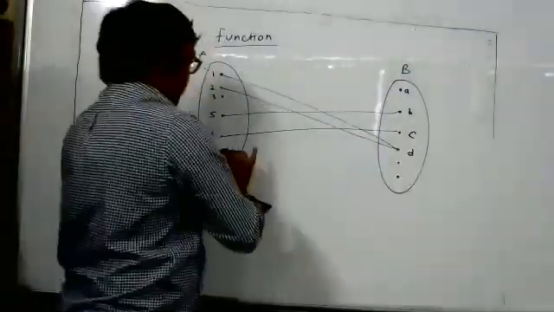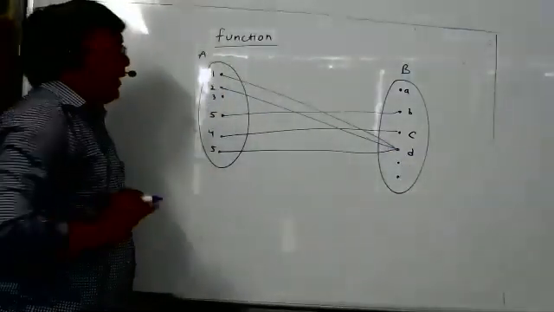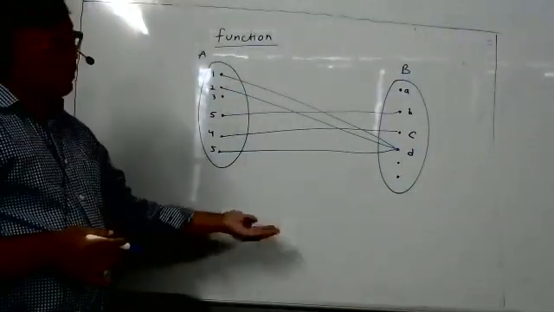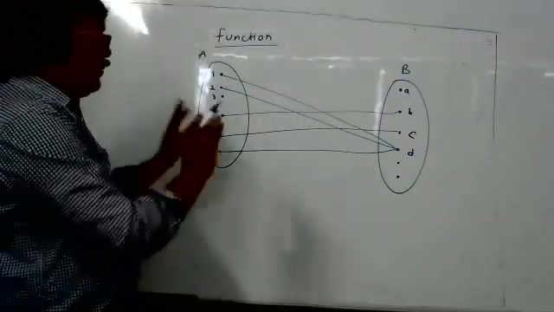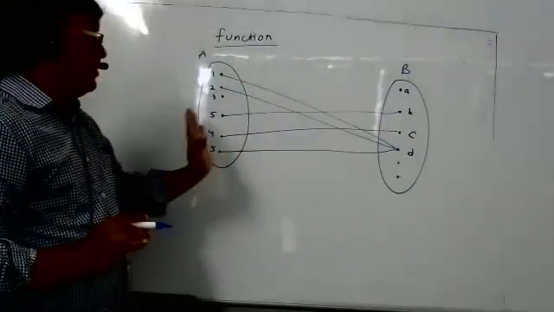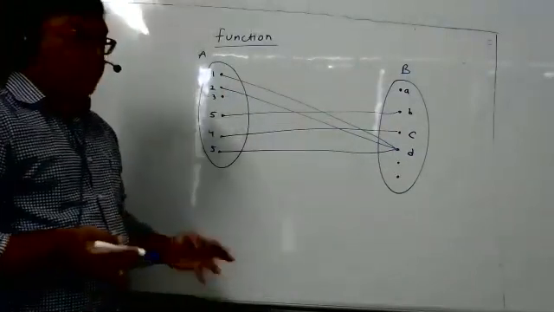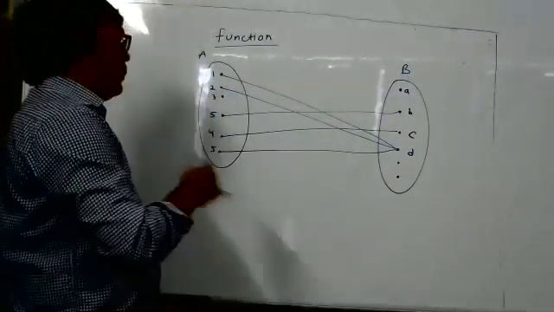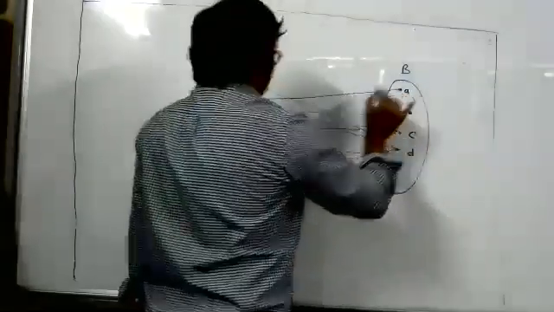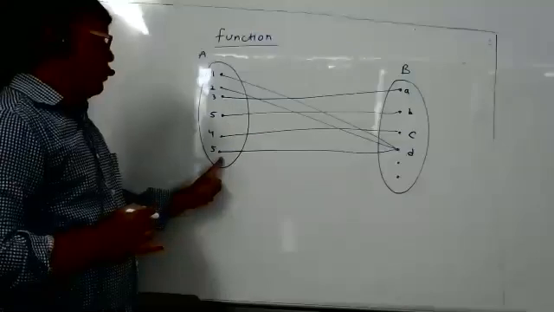Now this is a function. This is not a function, because under the rule, which I am not mentioning here, the element 3 is not associated to any element. If element 3 doesn't have an image, then that is not a function. That rule is not a function. But suppose under some other rule, 3 is also associated, 3 is associated to A. Now you can see each element is associated to some element.